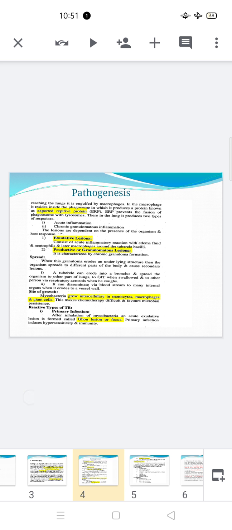Now we proceed towards the clinical manifestation or pathogenic sequence of pulmonary tuberculosis.